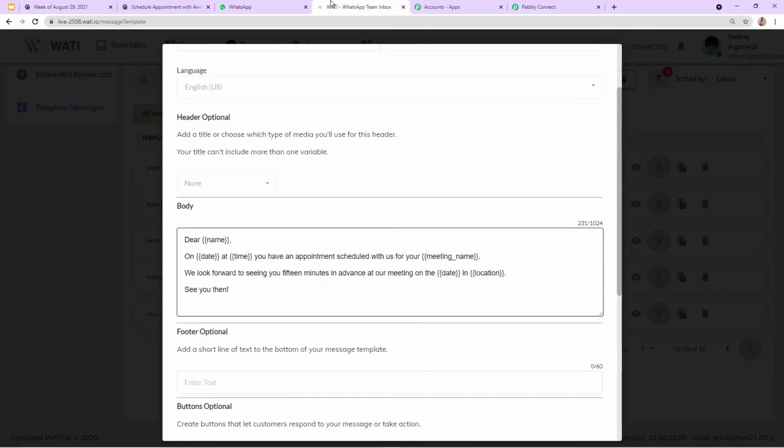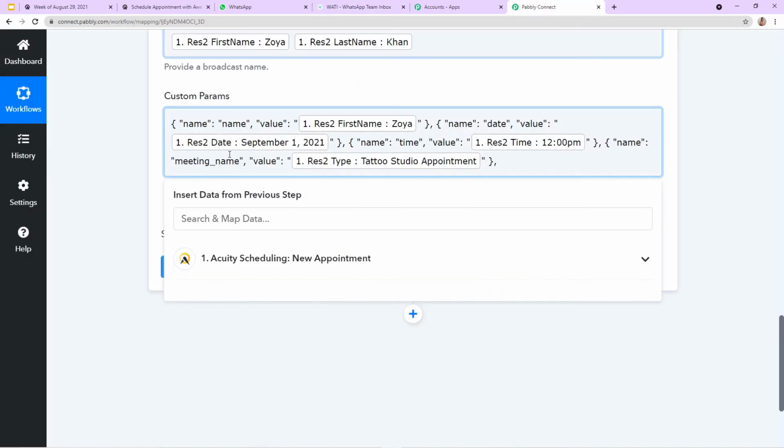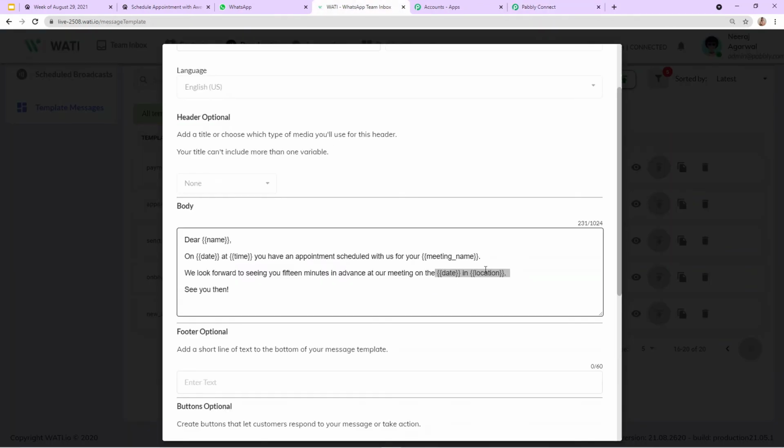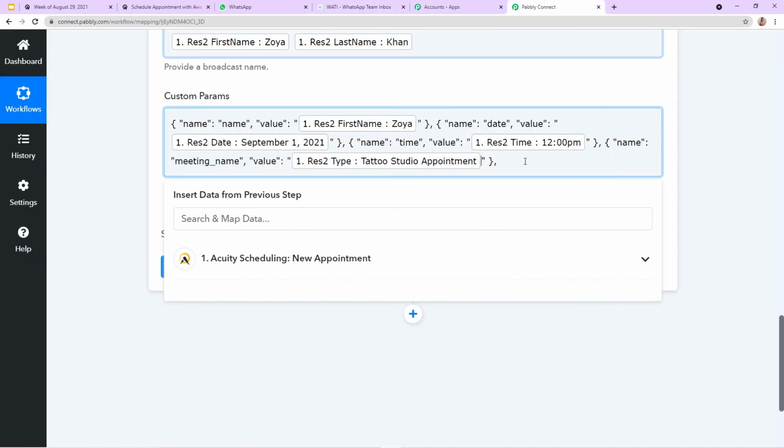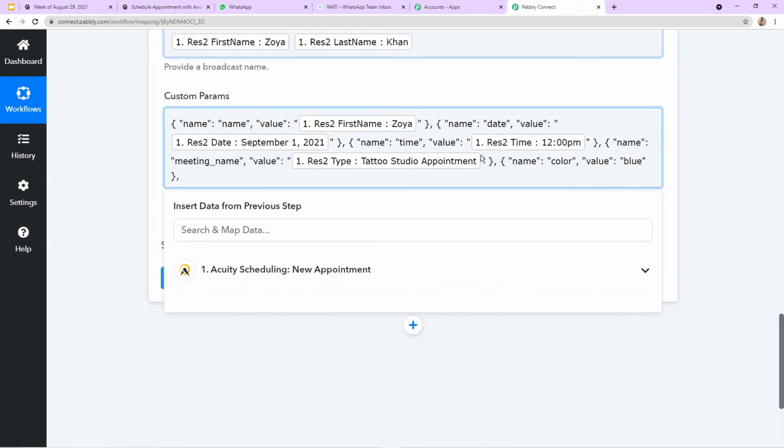And again, let's see what the next parameter is here. We look forward to see you 15 minutes in advance at our meeting on date. Here you can see it is mentioned date. We have already mentioned date here once, so we do not need to mention it again and again. It is going to work automatically here as well. So the next parameter which we need to mention is location. So again I'm going to mention the same pattern here, in the place of color.